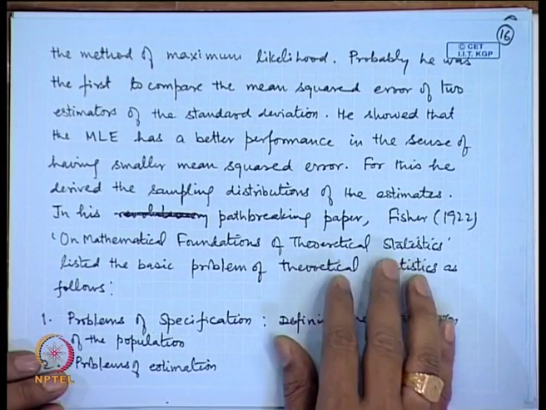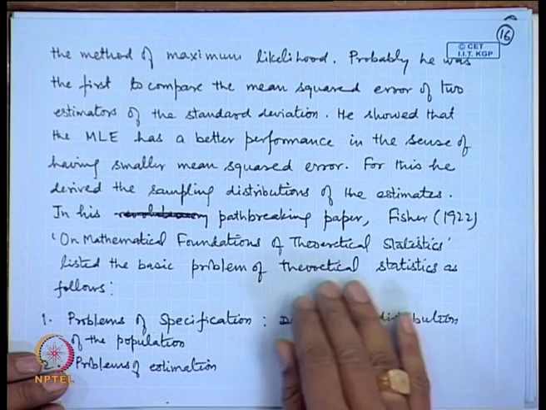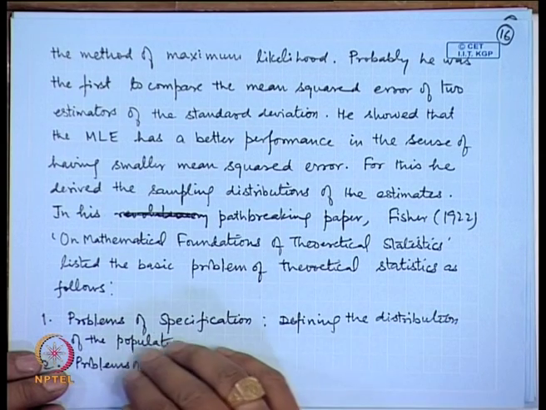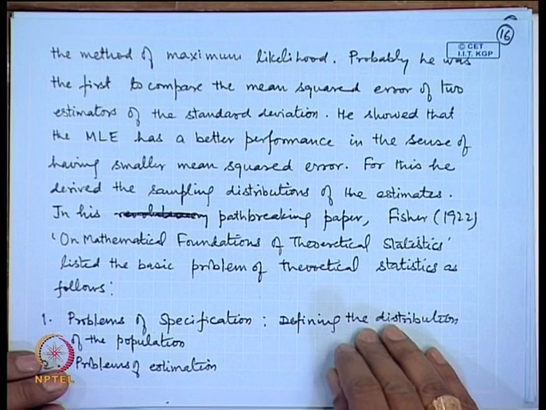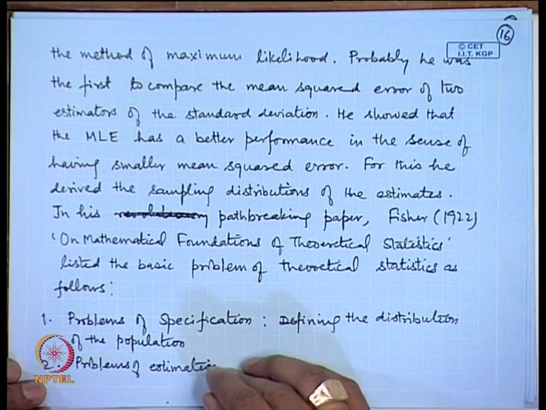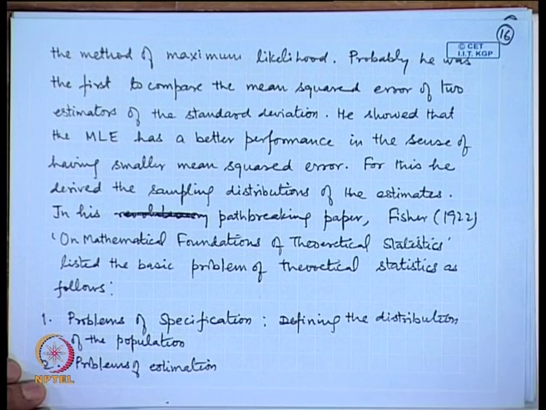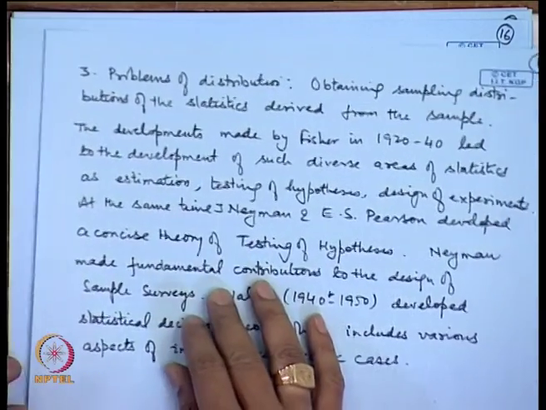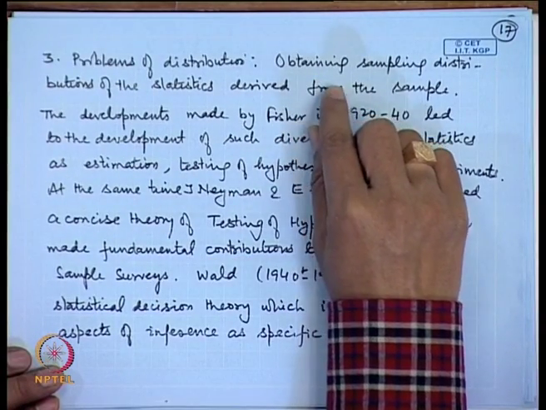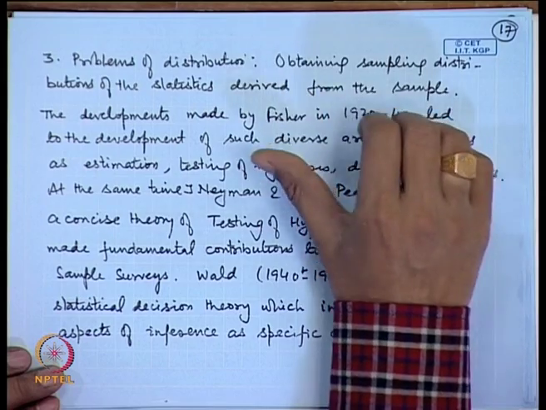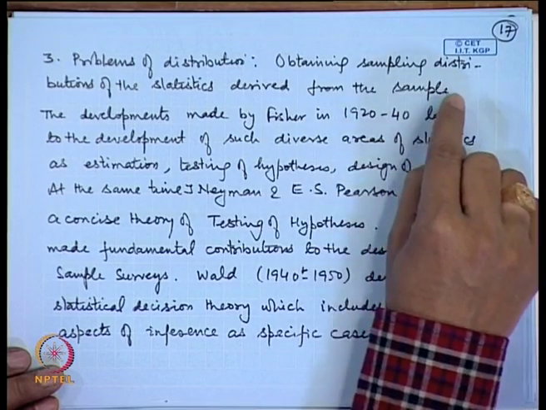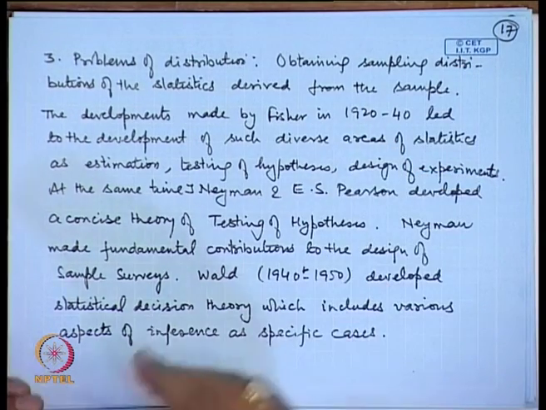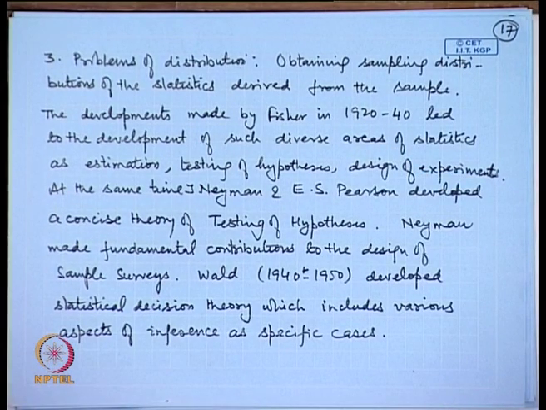Probably the fundamental, path breaking paper in 1922 is called the Mathematical Foundations of Theoretical Statistics, where he listed the basic problems of theoretical statistics: firstly the problem of specification, that is defining the distribution of the population; second the problem of estimation; and third the problem of distribution. That means how to judge the goodness, or evaluate the performance, of the estimators. We need the sampling distributions of the statistics which are being used.